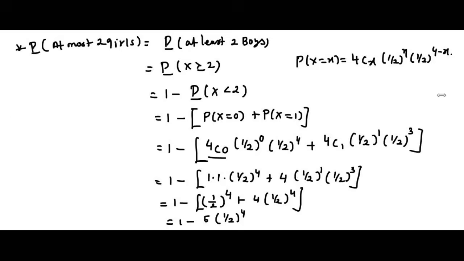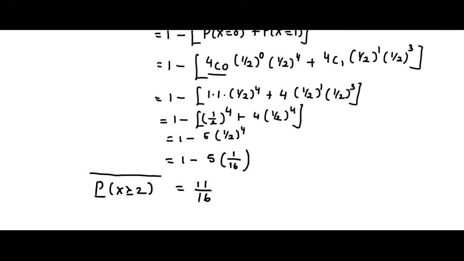Okay, how to simplify this? If you simplify this, we get 5 into (1/2)^4. (1/2)^4 can be written as 1 power 4, 2 power 4 means 16. Okay, so we take LCM, 16 minus 5, we get 11. So 11 by 16 is equal to the probability of x greater than or equal to 2. Okay, that means at most 2 girls, otherwise we can write at least 2 boys.